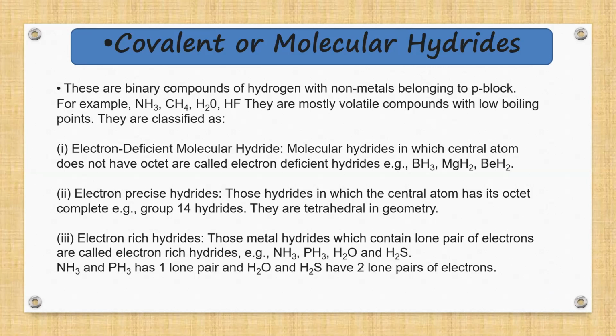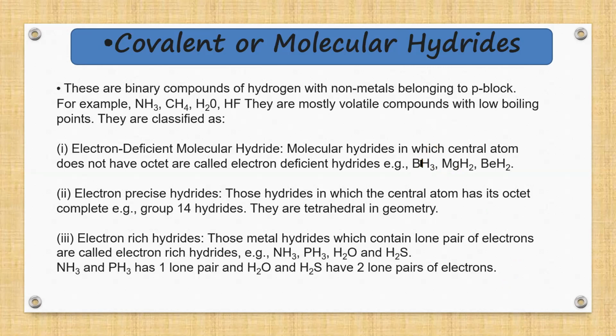Now, what is meant by electron deficient? That means the one having fewer electrons than needed to attain the octet configuration. For example, the molecular hydride BH3, boron hydride. The atomic number of boron is 5, hence its electronic configuration is 1s2, 2s2, 2p1.